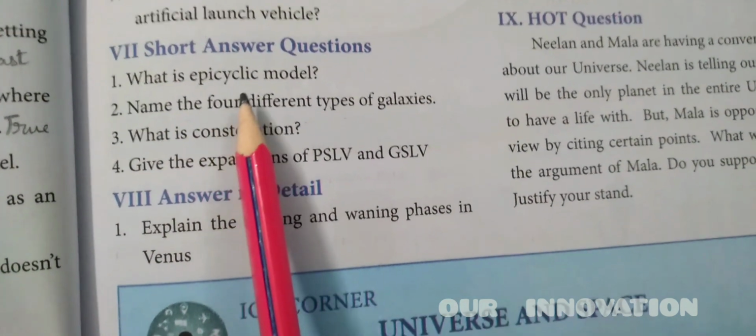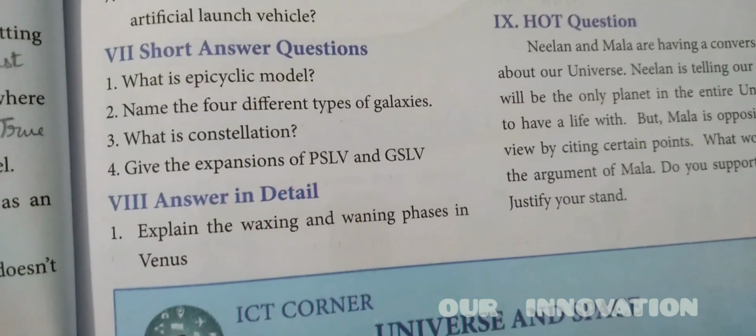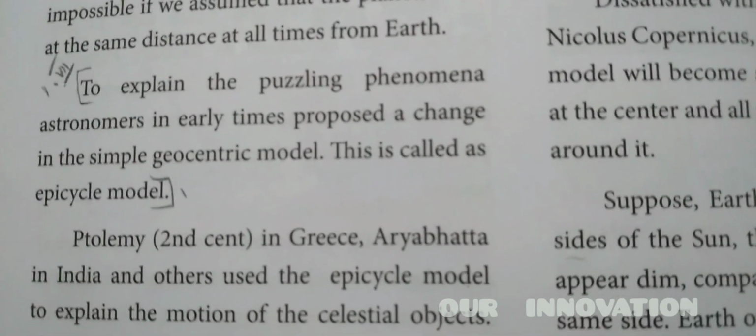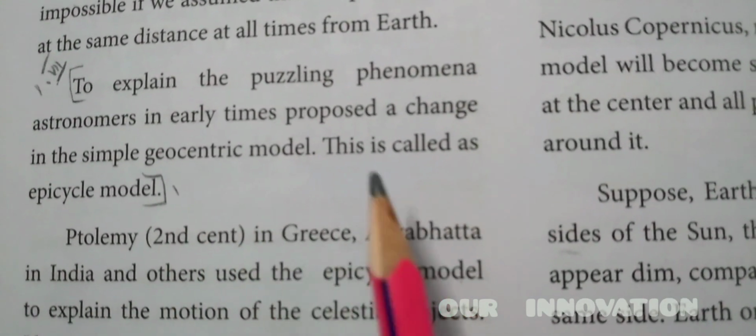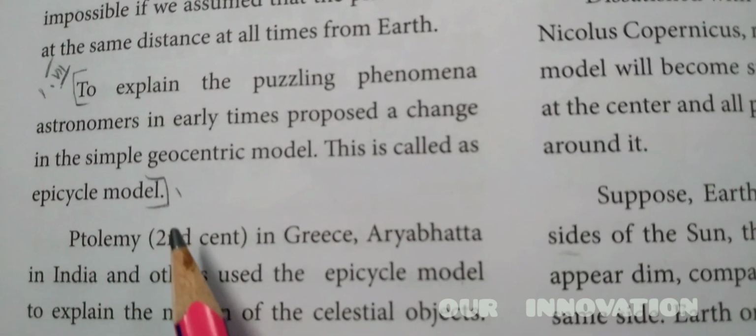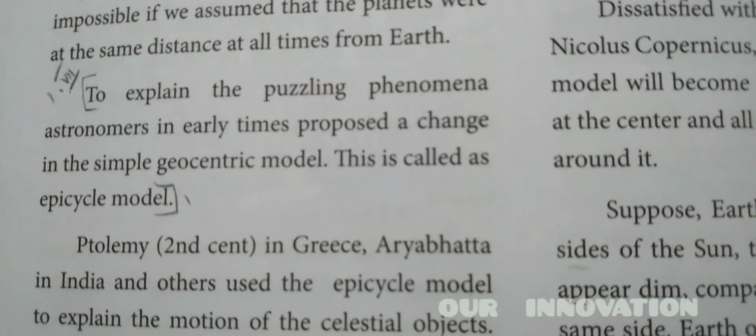What is epicyclic model? Page number 28. To explain the puzzling phenomena, astronomers in earlier times proposed a change in the simple geocentric model. This is called as epicycle model. This is the first answer.